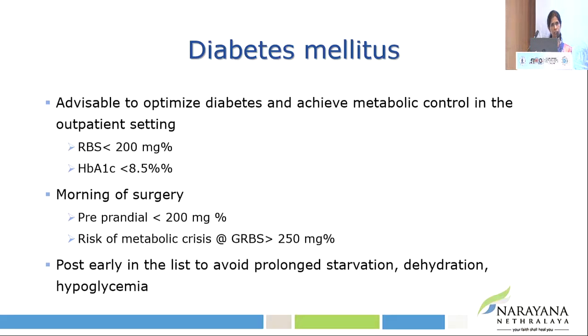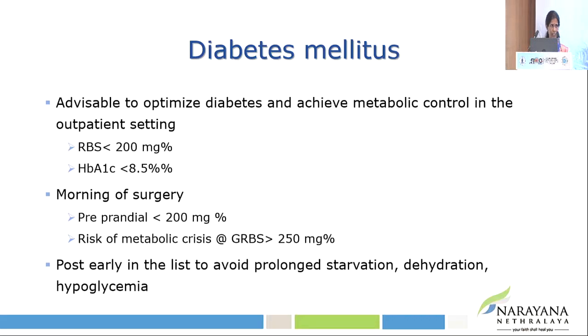So what are the safe sugar levels on the morning of surgery? Now, definitely if it is associated with any kind of metabolic crisis, which may occur at levels above 250 mg%, then we would probably not like to go ahead with surgery. The safe level on the morning of surgery is given by various guidelines, including anesthesia and ophthalmology guidelines, to be 200 mg%. Some say 180 mg, some 200, some refer to 12 millimoles per liter, which translates to 216 mg%. So we can make a general rule of 200 plus or minus 10% if the preoperative exercise has been done properly. And this is the preprandial or fasting level.